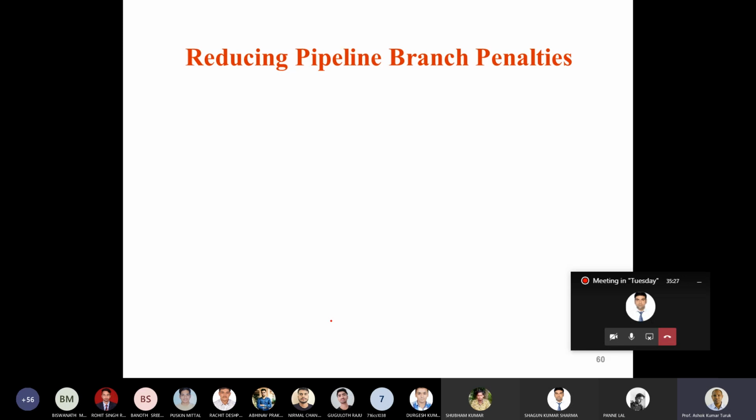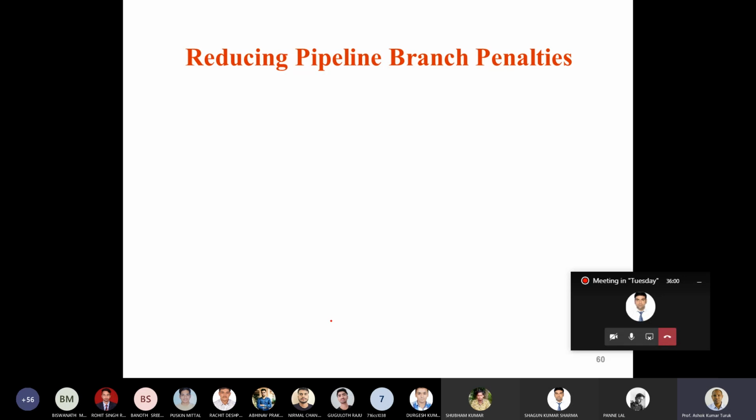Maybe some processors can implement this scheme, but in the 5-stage pipeline that we are discussing, it's not possible, because the branch outcome will be known only at the instruction decode stage, while in predicted taken the outcome should be known at the instruction fetch stage so that you can fetch from the target.